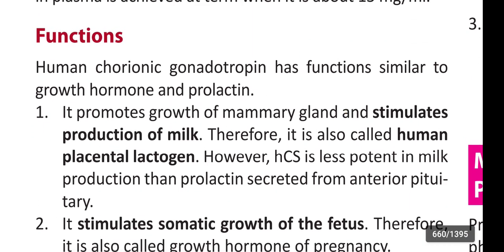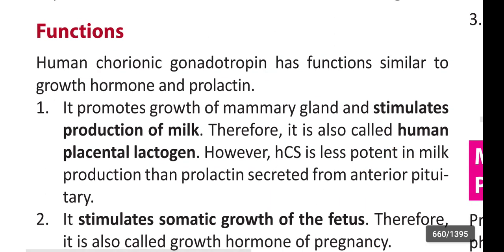Next, functions. Human chorionic somatotropin has functions similar to growth hormone and prolactin. Okay, there's some mistake, guys.